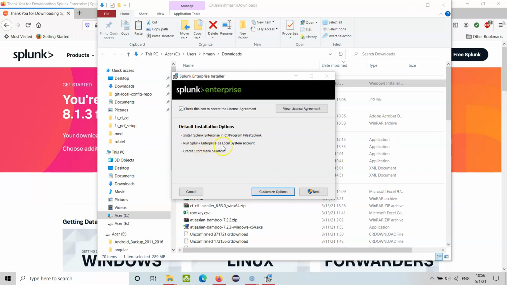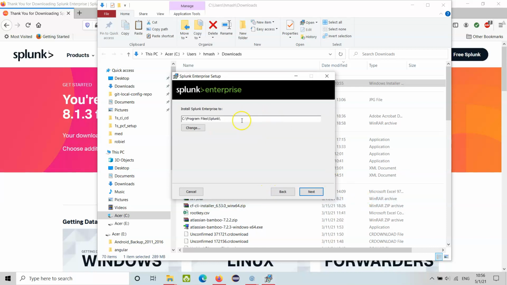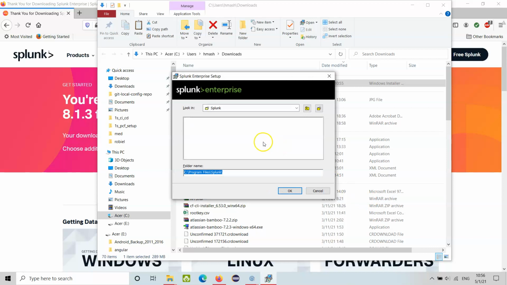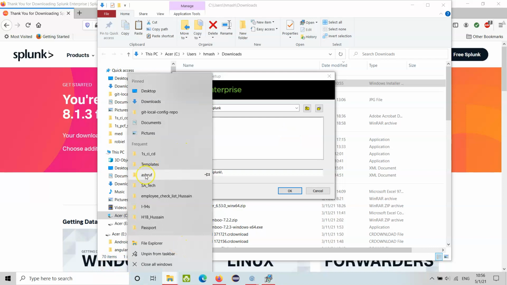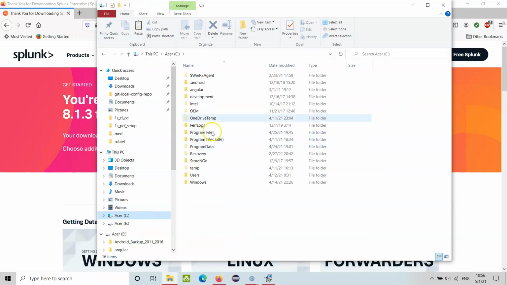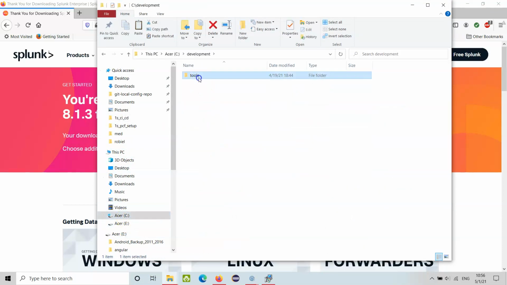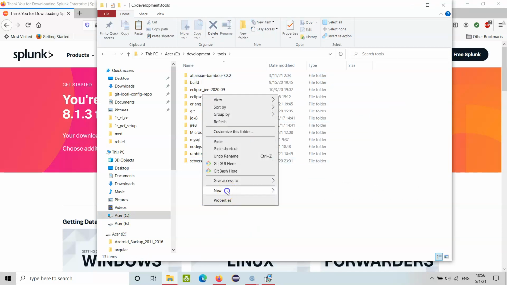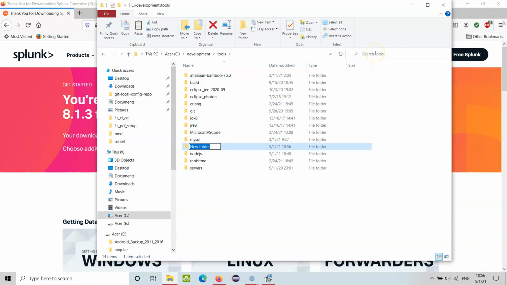Run Splunk Enterprise as local system account. Create a shortcut. Okay. Customize options. If you want, you can change the folder here. Generally what I do is go to the Explorer, and I have a development tools folder, and here I keep all the tools.